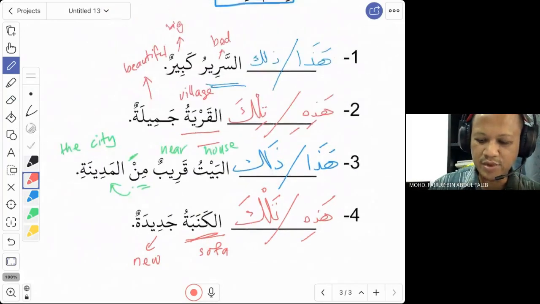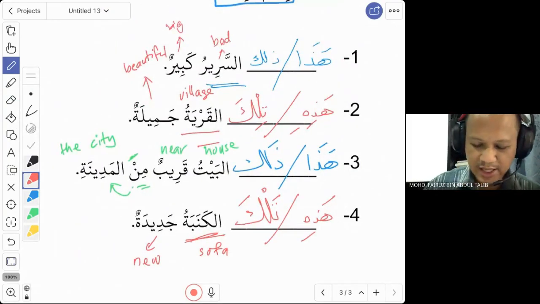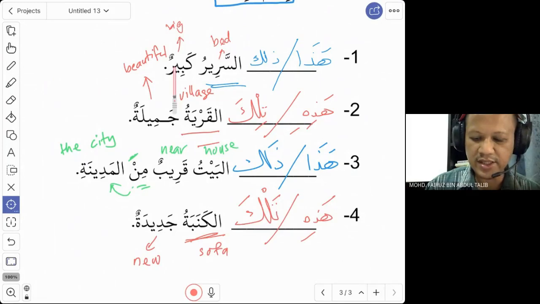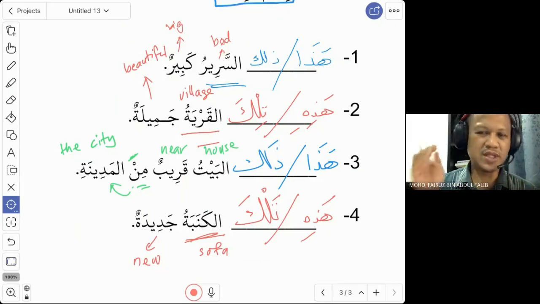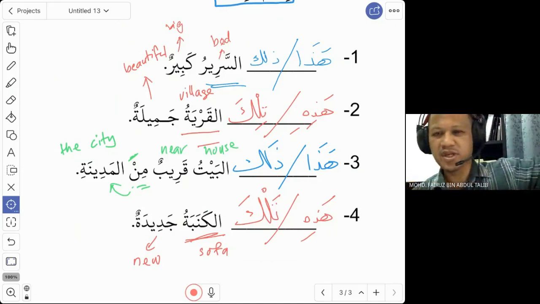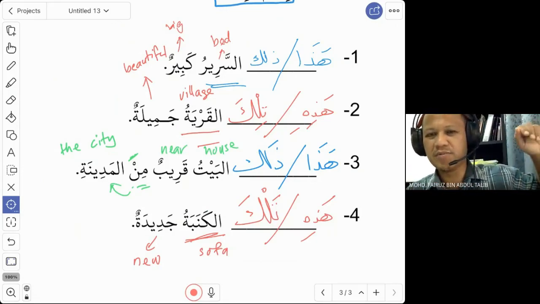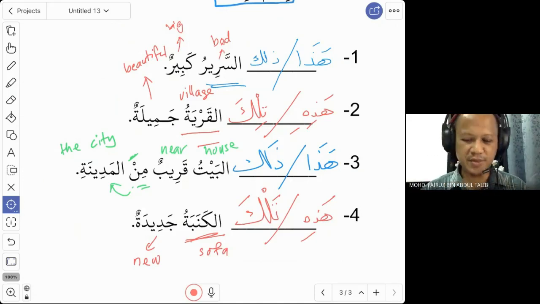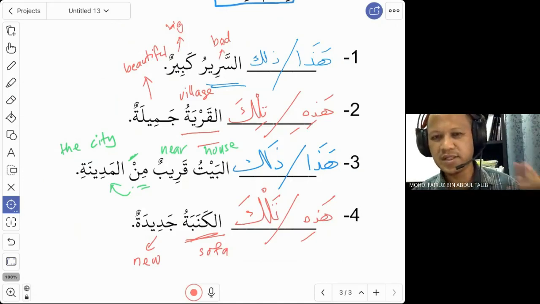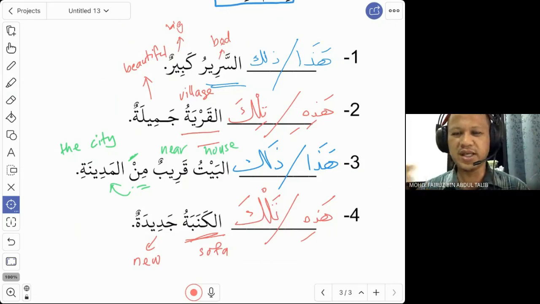At the same time, you have also learned new vocabularies, some words that carry the meaning of an adjective. For example, the word kabir, big. The word jamila, beautiful. The word qarib, near. The word jadid, new. Please put these four words in your list of vocabularies. What is new? Jadid. What is big? Kabir. What is beautiful? Jamil. What is near? Qarib. These are very important words. You will always see them again and again in our text.